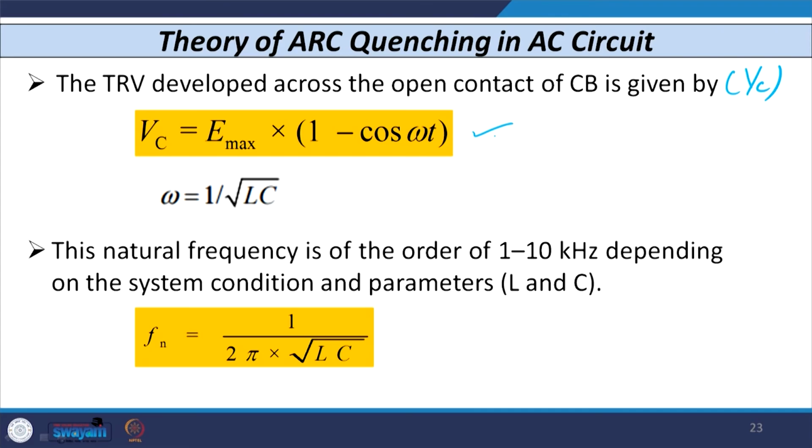The natural frequency of oscillation of this voltage is of the order of 1 to 10 kilohertz, and it changes depending upon the system conditions as well as the parameters of the system, that is L and C. The frequency of oscillation can be easily determined by this equation: the natural frequency of oscillation is 1 upon 2 pi square root of LC. So, this is how you can calculate the transient restriking voltage.